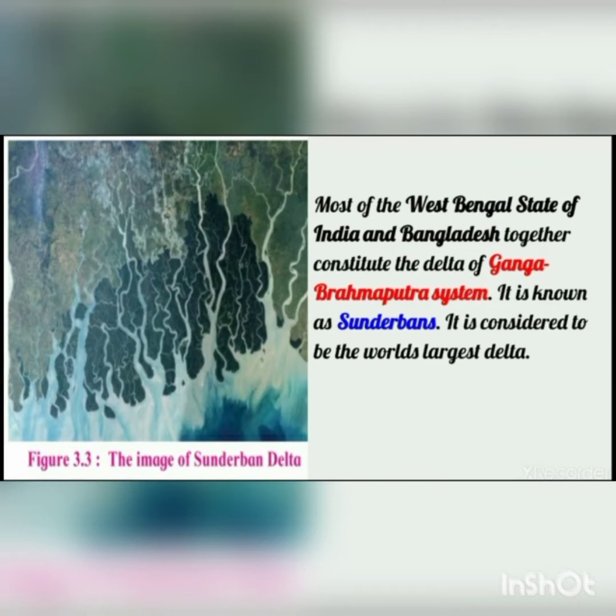Now students, what is a delta? For example, we can take the river Ganga. The river Ganga is the biggest river. Many small rivers meet it, so they are called tributaries. Now when these rivers are going to meet the river Ganga, near the mouth where they meet, a triangular shape is formed. That is called a delta. So here the Sundarban is considered to be the world's largest delta.